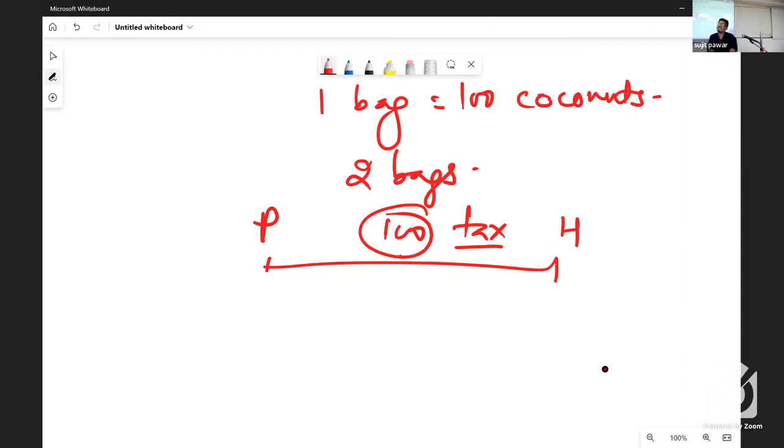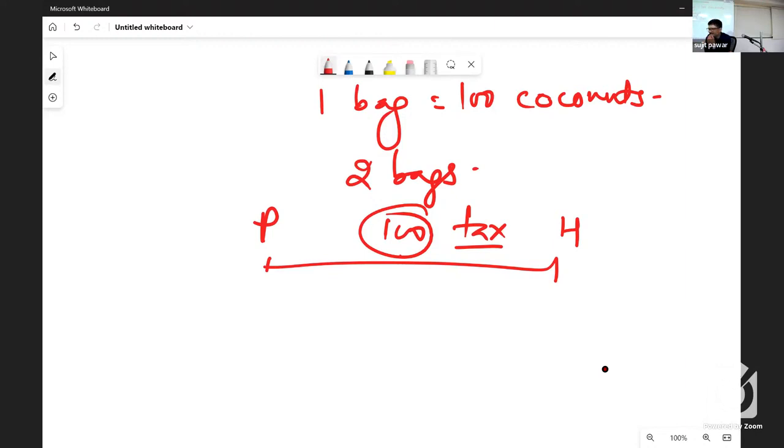Listen, all the time you have to think of the capacity of each bag. The capacity of a single bag is what? 100 coconuts. So those 100 coconuts from a single bag will be finished initially at what place? After how many tax collection centers have you covered? 50. Is it clear? So when you have passed 50 tax collection centers, one bag is emptied. So what to do with that bag? Put it aside. From here onward there will be only one bag.